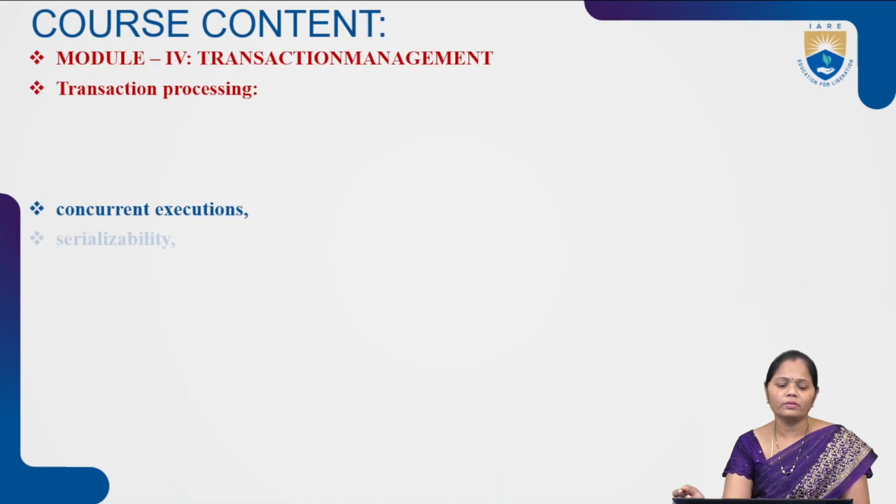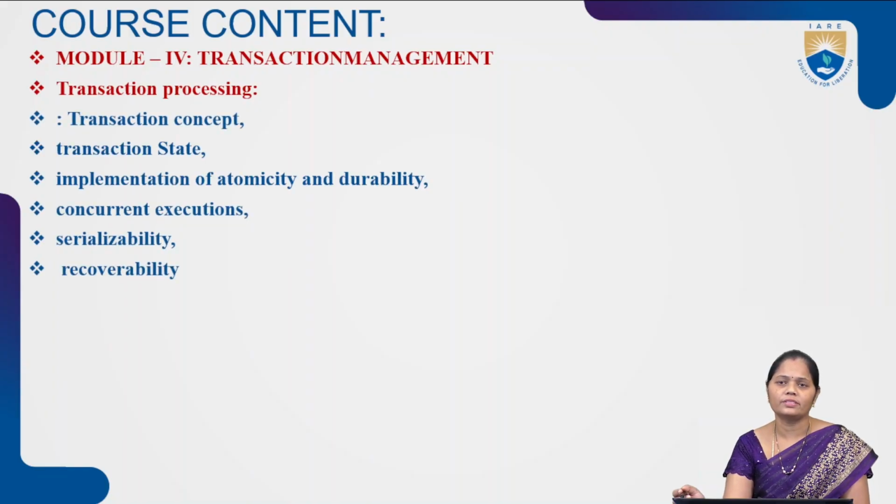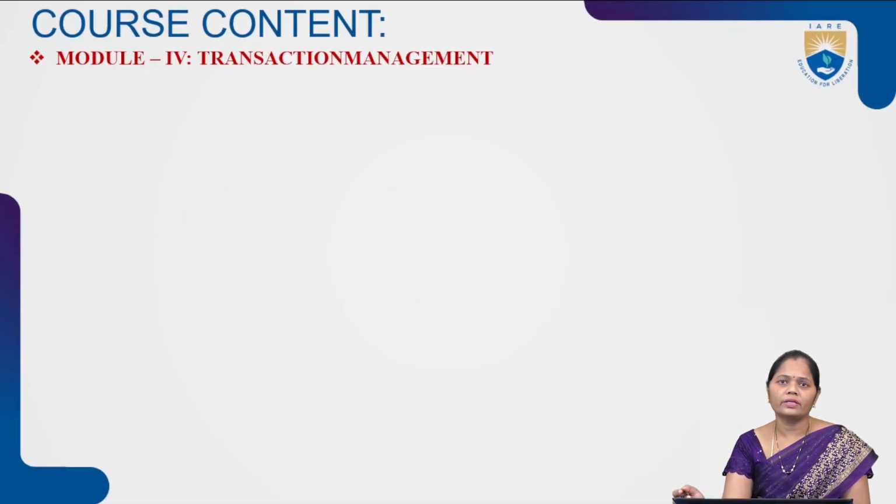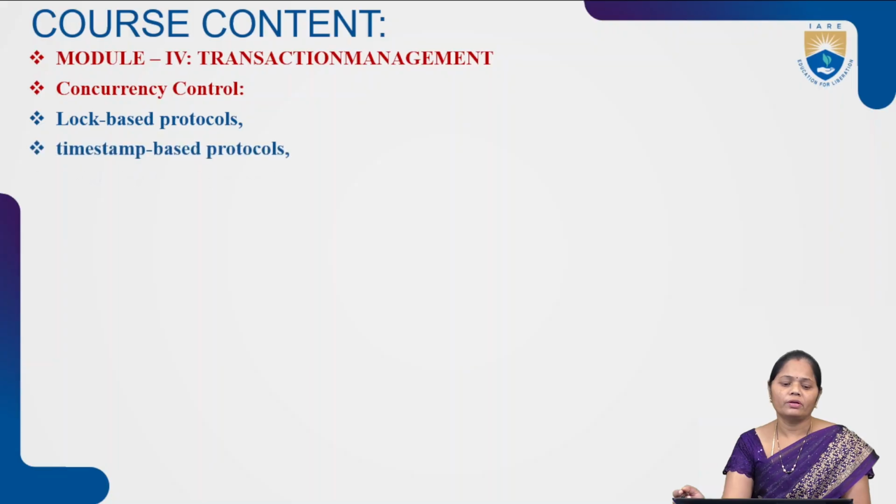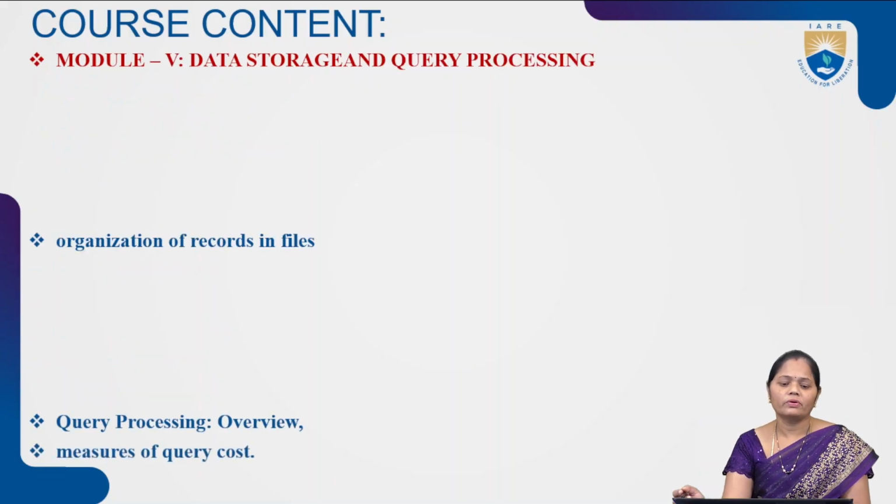After that, we can talk about the transaction processing. Under the transaction processing, we can have the transaction concepts and properties, how we can recover the transactions from failures, and how we can process the concurrent execution. Under the concurrency control, we can talk about that. So these are the concepts we can discuss under module 4.